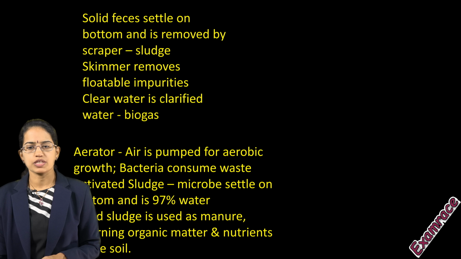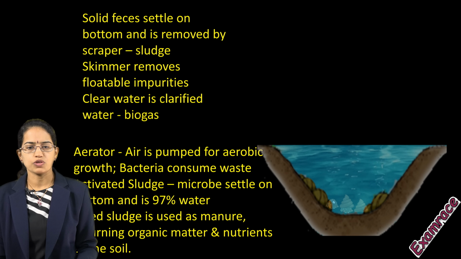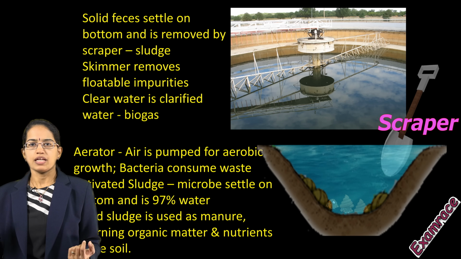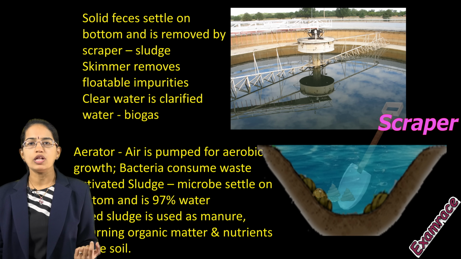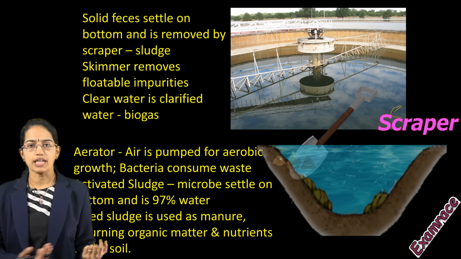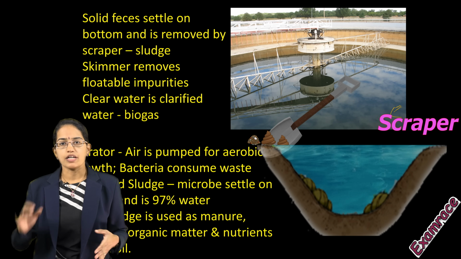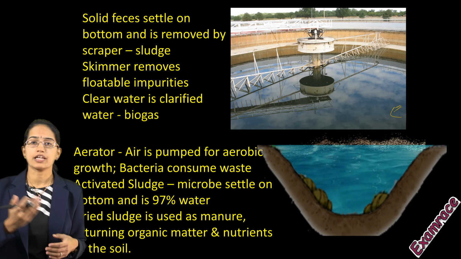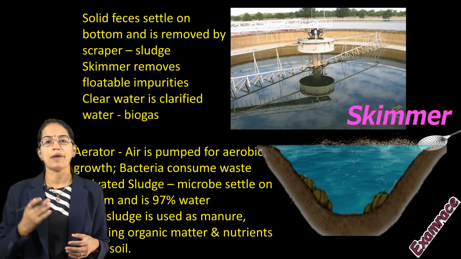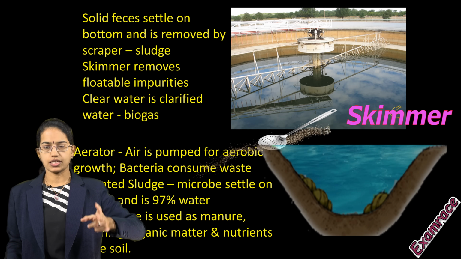In this diagram, as you can see, in the lower base you would have a scraper that would basically remove all the human feces that is deposited at the bottom. However, on the top you would have floating impurities, and that's removed by a skimmer. So 2 processes here.